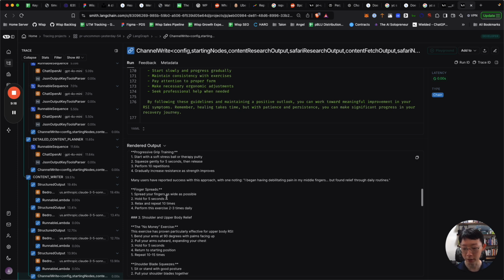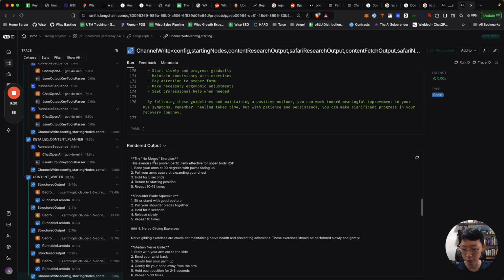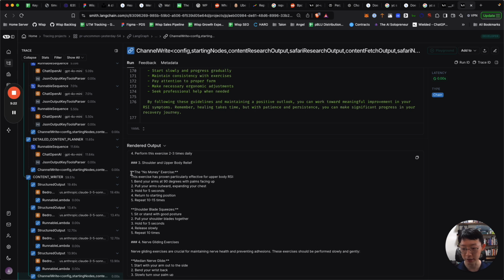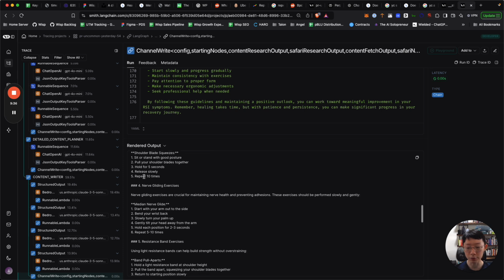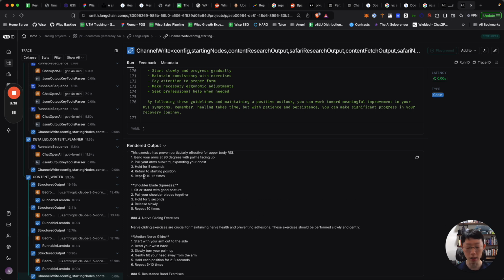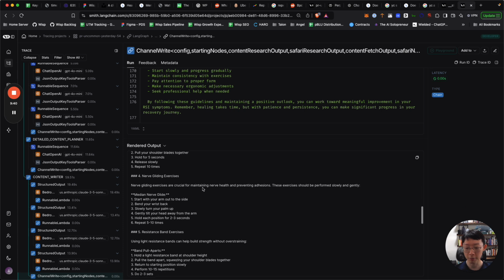All right, finger strengthening tips. Those are pretty good exercises. I can see myself following this. So bend your arm at 90 degrees, and then expand your chest, hold, return to starting position. These are really nice instructions that are easy to read. If it adds in illustrations, that would be perfect.